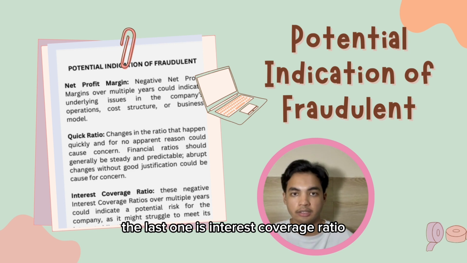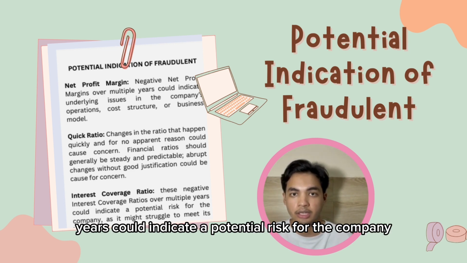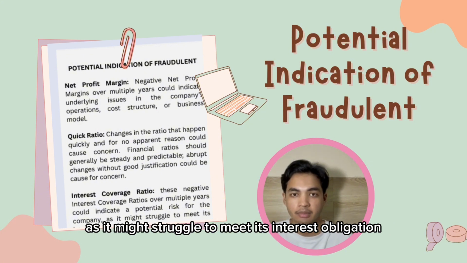The last one is interest coverage ratio. A negative interest coverage ratio over multiple years could indicate a potential risk for the company, as it might struggle to meet its interest obligations.